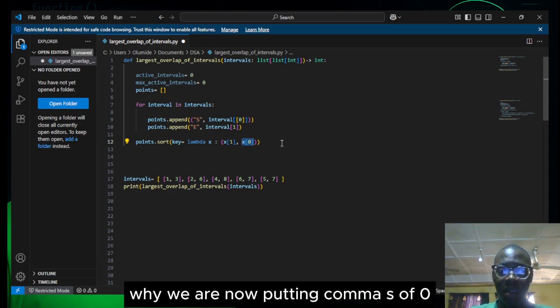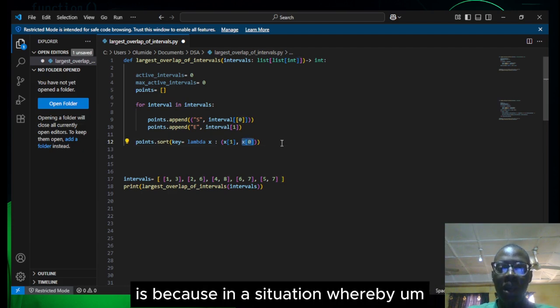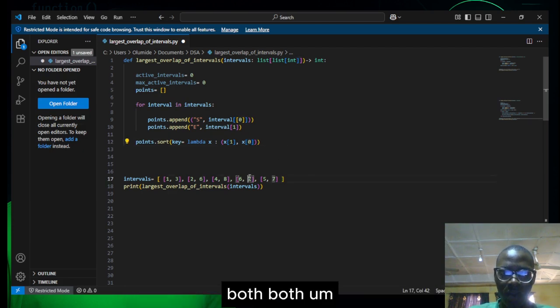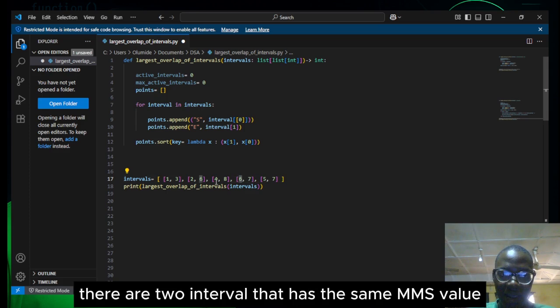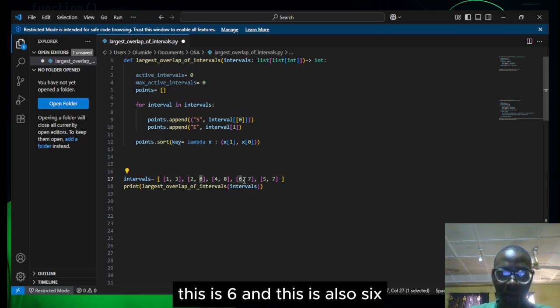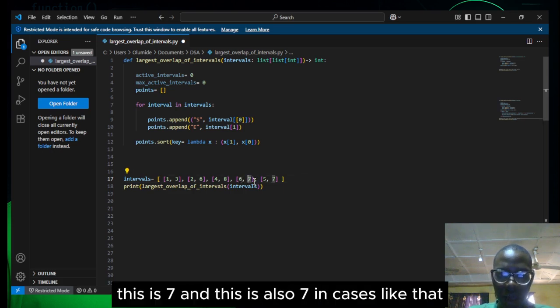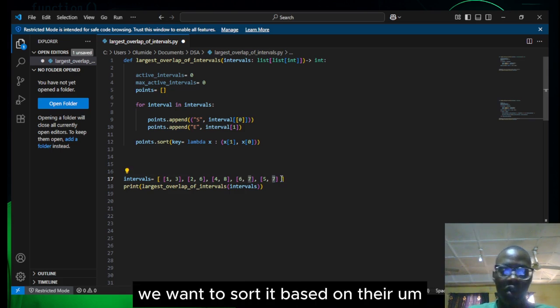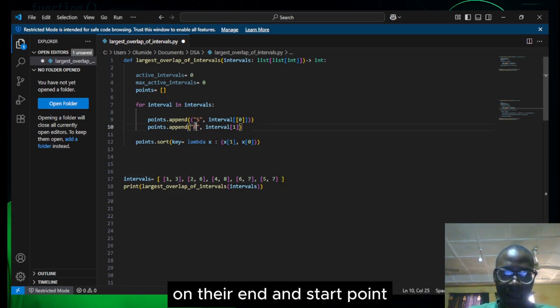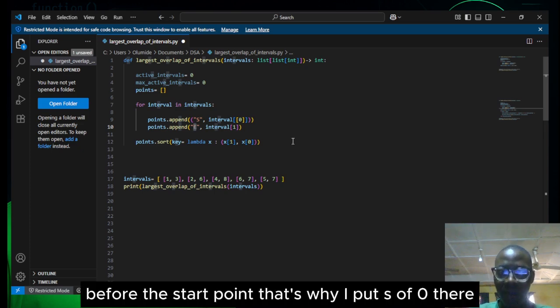Why we are now putting comma s of 0 is because in a situation whereby there are two intervals that have the same value. Like, look at this case now. This is 6 and this is also 6. Similarly, this is 7 and this is also 7. In cases like that, we want to sort it based on their end and start point. We want the end point to come first before the start point. Then I put s of 0 there.